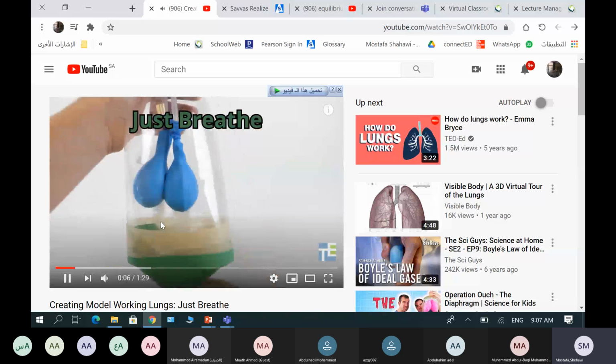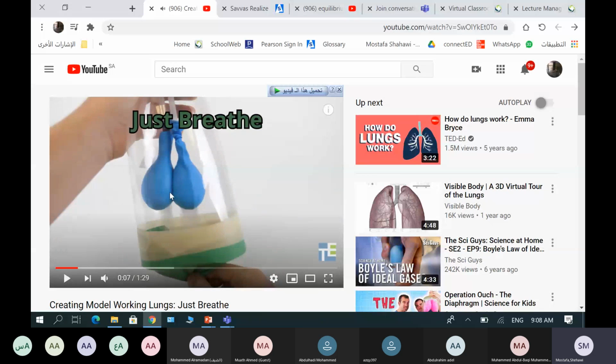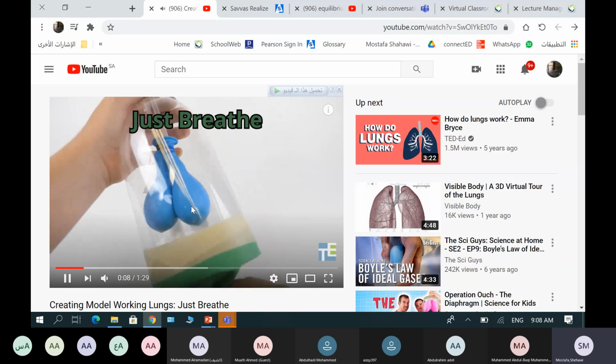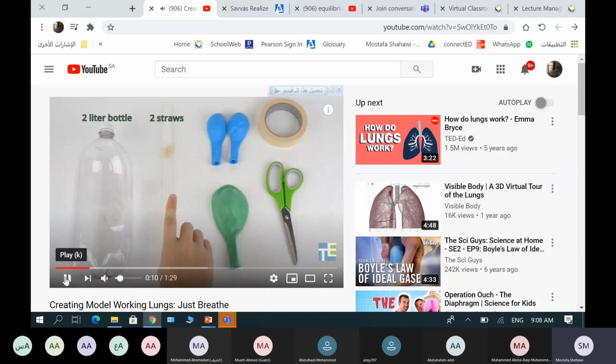So this is modeling for the breathing process. You use a bottle and balloons and different things to make the model. You can use your own imagination to do it, or you can search the web for something like this. So that's modeling for the relation between the gas pressure and the volume, and explaining the breathing process using it. And this is how you can do it, something as a project.